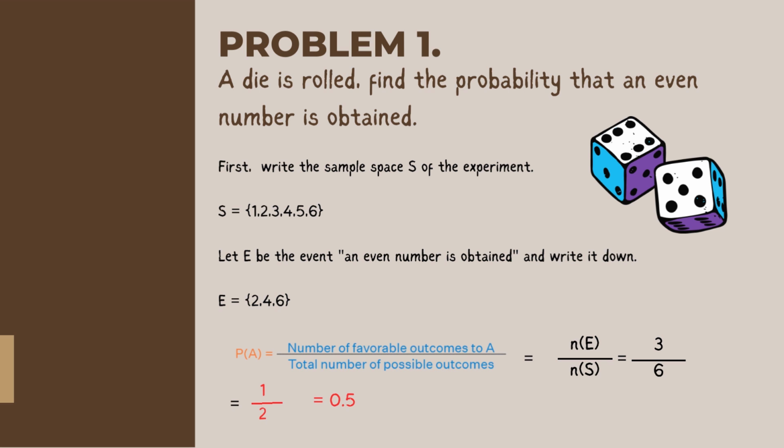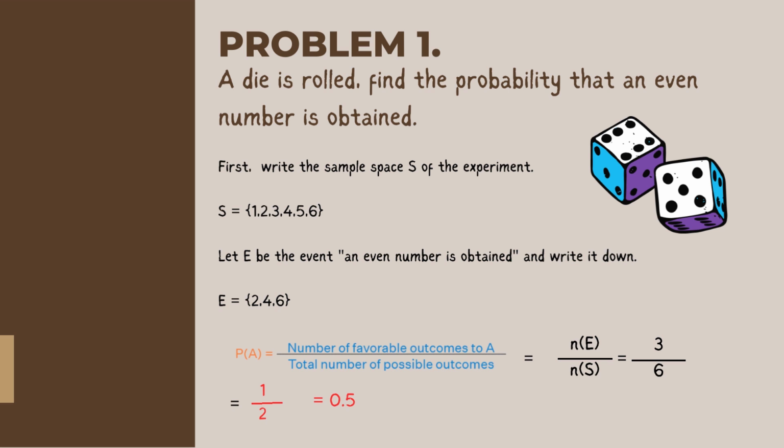Let E be the event an even number is obtained and write it down. So the even numbers in our sample space are 2, 4, and 6. So 2, 4, and 6 are even numbers and they are divisible by 2. We're going to use this formula. P of A is equal to the number of favorable outcomes to A divided by the total number of possible outcomes, or you can use N of E over N of S.